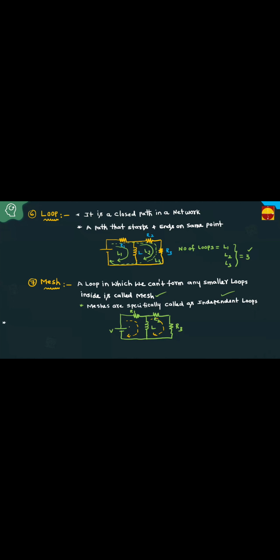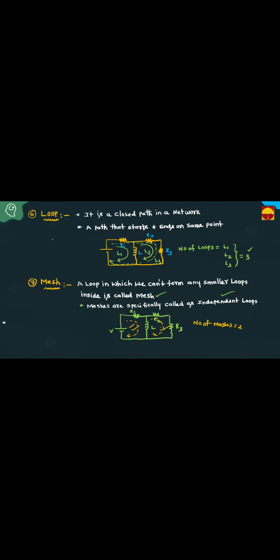See, this is one mesh, but internally there are no loops. This is one mesh, internally there are no loops. But if you take L3 as the mesh, internally L1, L2 are there. That's the reason why L3 is not a mesh. Therefore, the number of meshes is equal to 2. In this case, this and this are the meshes.